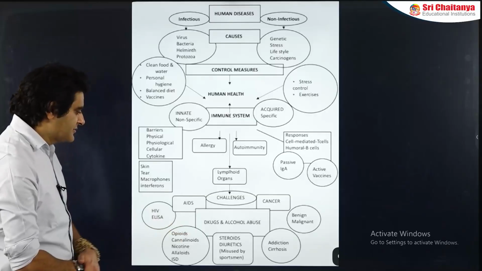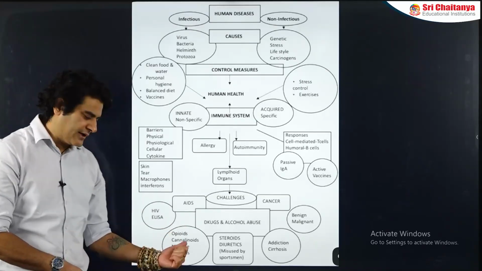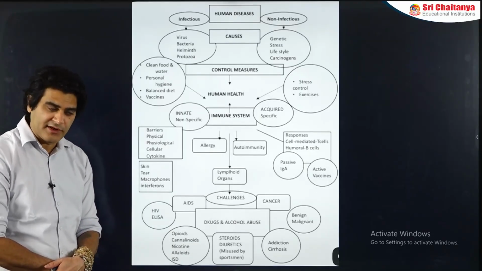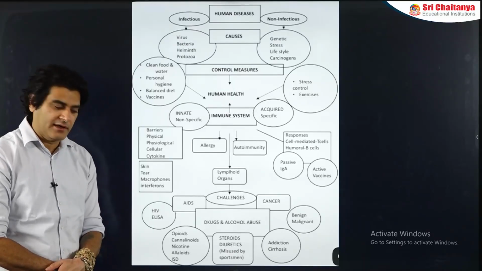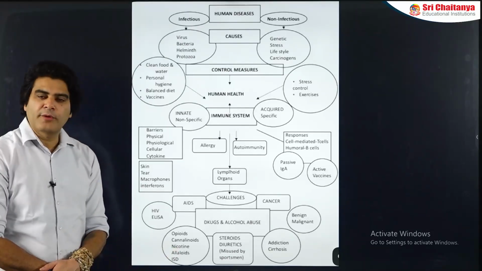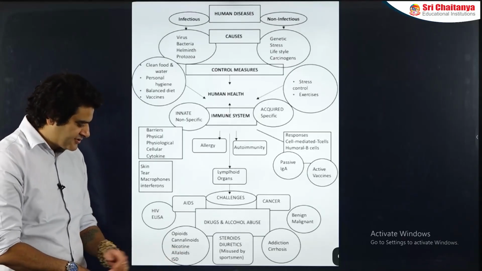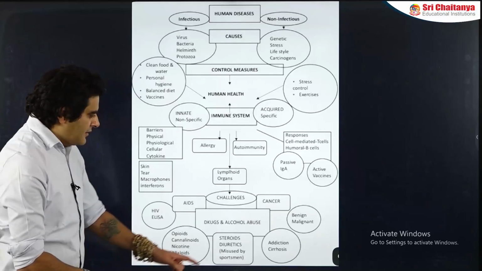So under drug and alcohol abuse, what we study are various categories of drugs like opioids or opiate narcotics obtained from the opium poppy, the Papaver somniferum plant, cannabinoids, the products from Cannabis sativa or the hemp plant, nicotine obtained from the Nicotiana tobacco plant, alkaloids, and LSD, that is lysergic acid diethylamide, which is a hallucinogen.